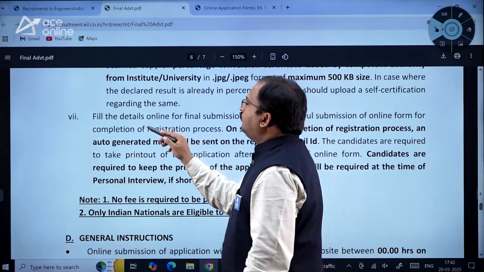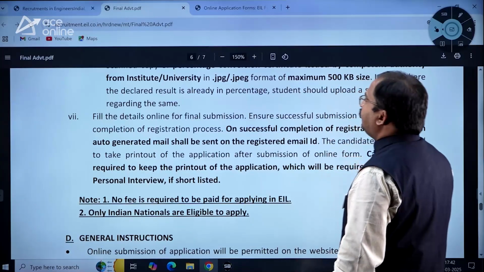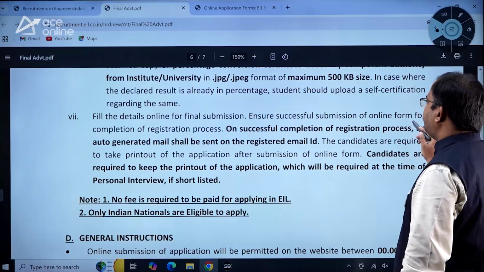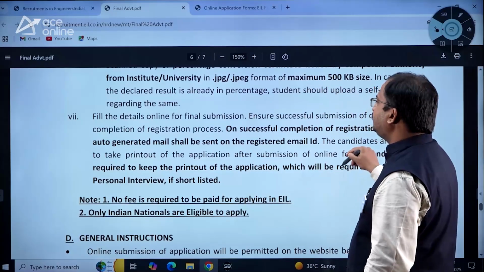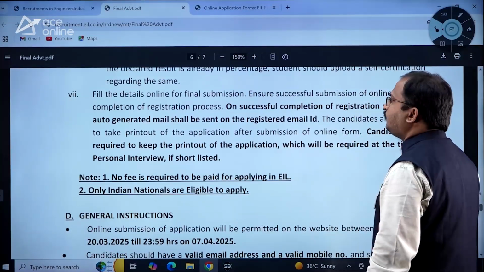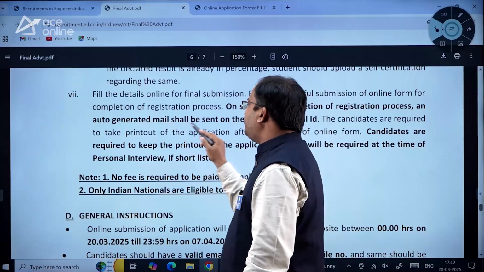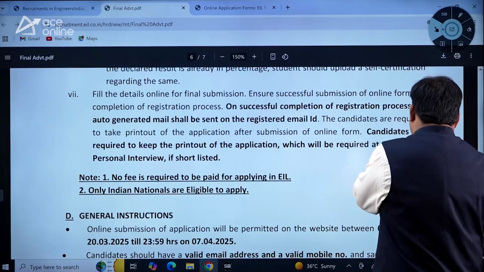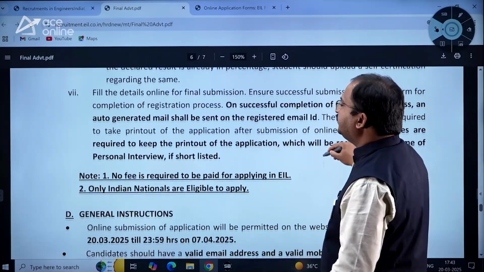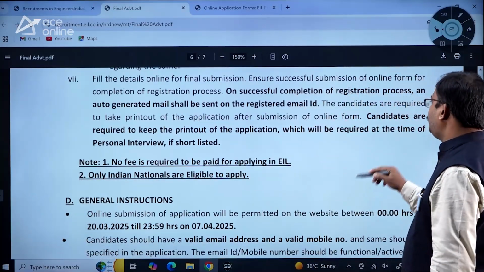Right. So fill the details online for final submission. Ensure successful submission of the online form for completion of the registration process. On successful completion of the registration process, an auto-generated mail shall be sent on the registered mail ID. So this is what he has given, dear students.